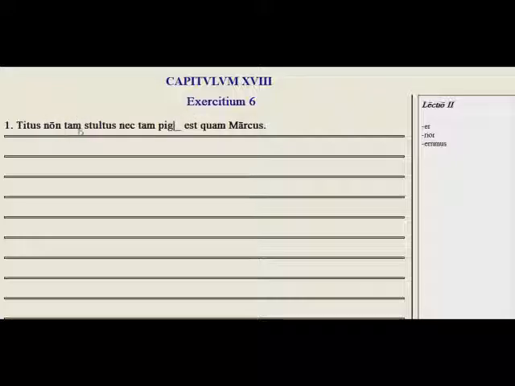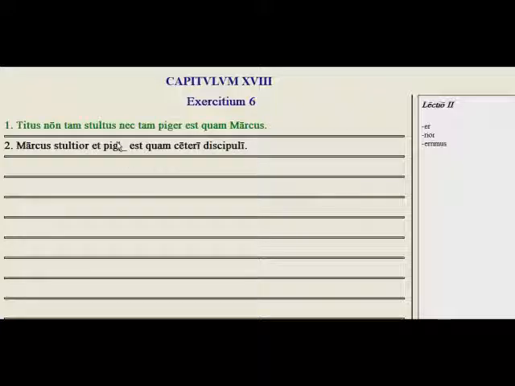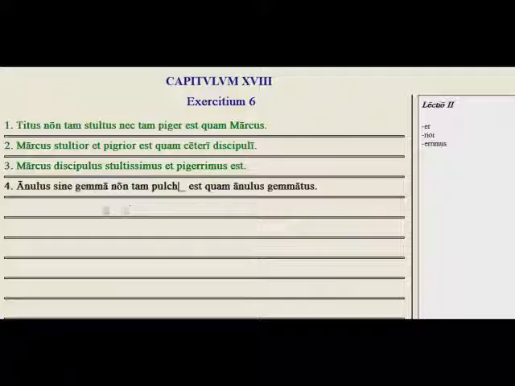Titus is not as stupid nor as lazy as Marcus is. Here we have just the positive form, piger, as lazy. Marcus is stupider and lazier than the other students. For more lazy, here we have the example for the comparative, pigrior. And then the superlative: Marcus is the stupidest and laziest, pigerrimus. Bene, give the rest of those a try.